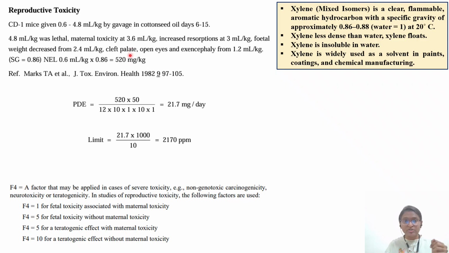10. Why 10? Because you have seen cleft palate, open eyes, exencephaly. So whatever the risk assessor, in this case, is considering all these things as teratogenic. And he is considering this teratogenicity without maternal toxicity. Why? Because all these effects are taking place at 1.2 ml per kg, but the maternal toxicity they have observed at 3.6. So if a mother is exposed to 3.6, and if you are assuming that the mother exposed at 3.6 is safe, so by default, will children also be safe at 3.6?